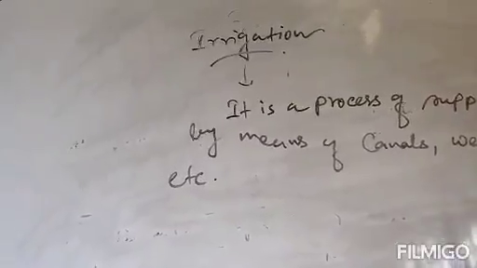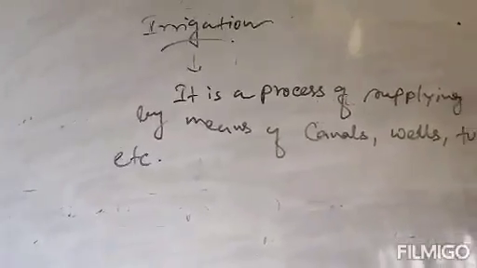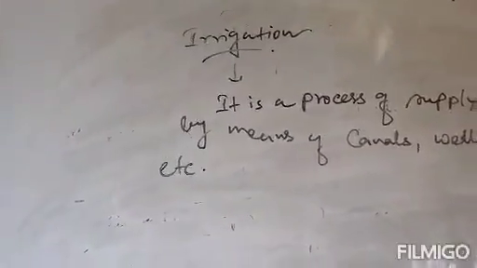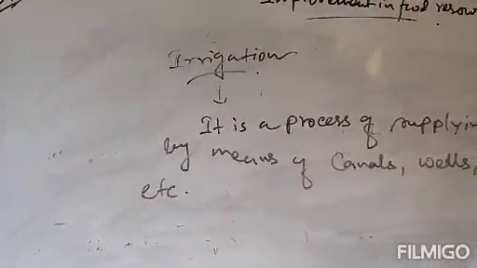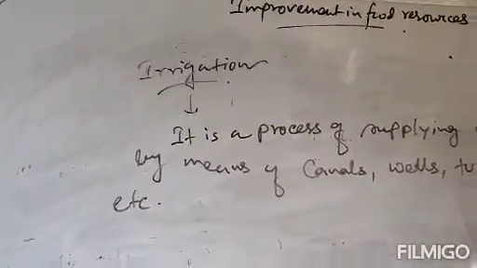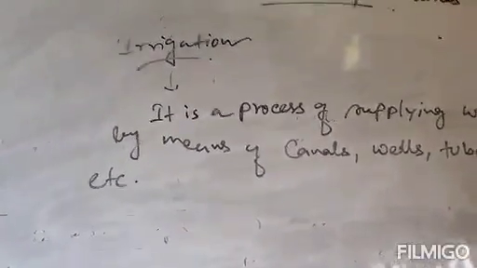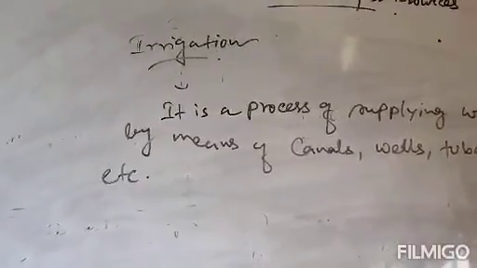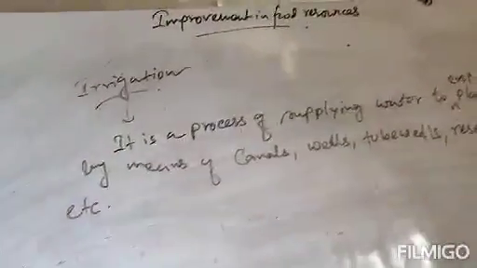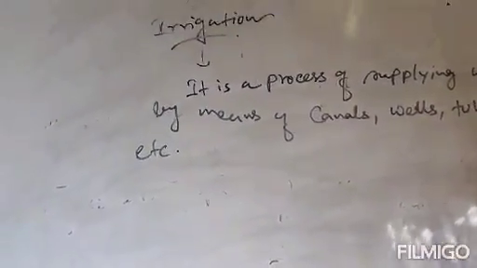Clear? Now, some commonly used irrigation systems depend on the type of water resource available for agricultural purposes, because irrigation is a process used in agriculture. Water can be obtained from wells, from canals, and also through some modern techniques these days, but mainly water is obtained from wells and canals. These are the two most important sources of water for the irrigation process.